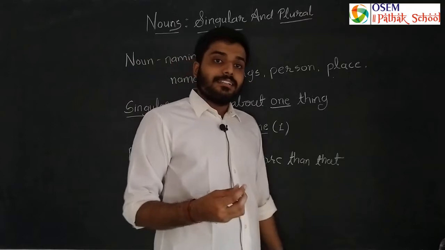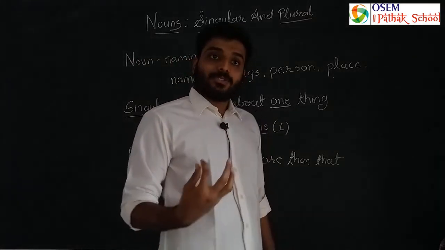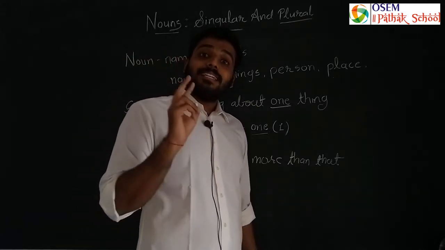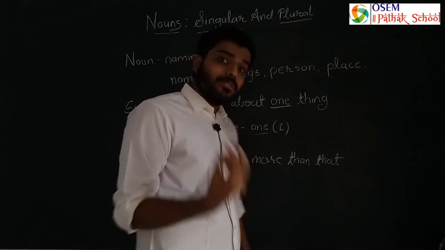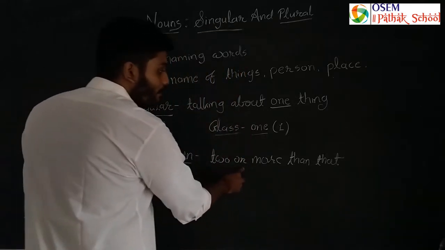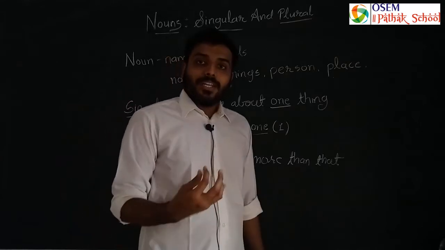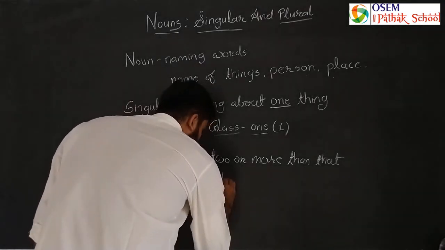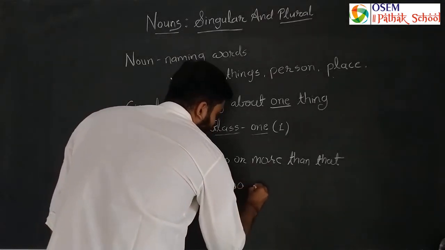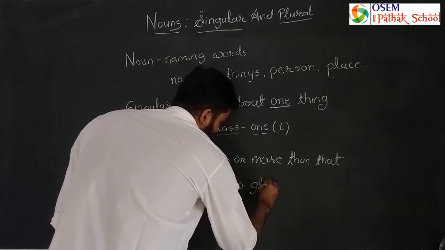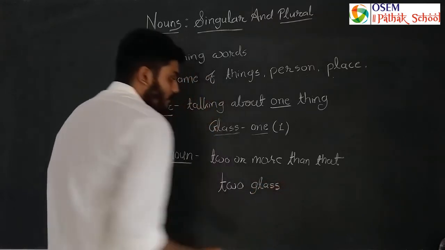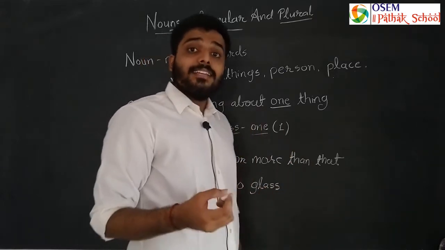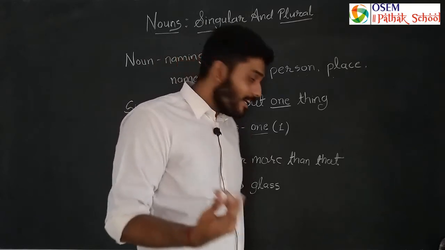Now, suppose I have two glasses, so it cannot be called glass, because how many glasses are there? There are two glasses. That is more than one. So two or more than that can be called a plural noun. First, you have to put the singular noun, but as it is a plural noun, यानी कि एक से ज़्यादा है. कितने ग्लास हैं यहाँ पे?